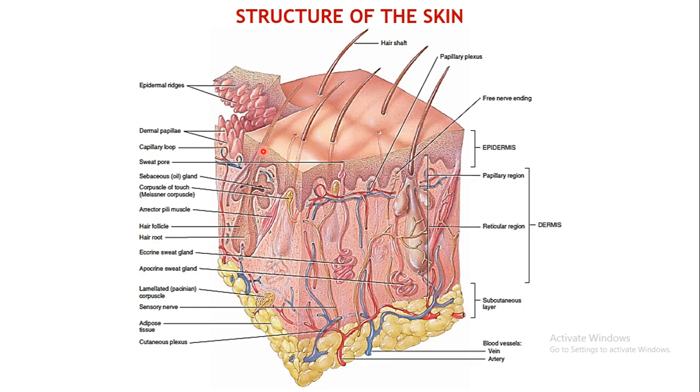Apart from this, there is one more type of gland located in the skin, that is the sweat gland. These coiled structures which can be seen over here are the sweat glands. There is a duct which carries the sweat onto the surface of the skin. You can also see that there is an adipose layer deeper to the dermis. So this is to do with the structure of the skin. Almost the entire body will have this particular kind of skin structure.